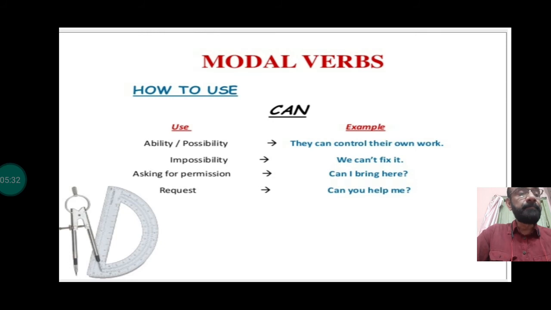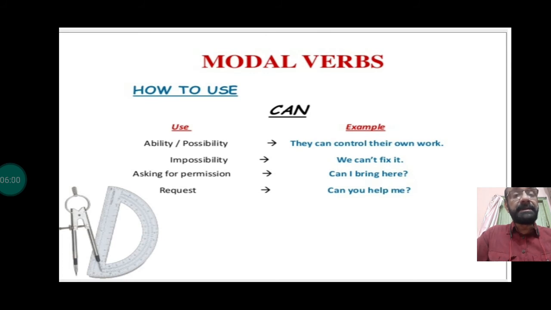This is ability. But in case of possibility, it is theoretical possibility, not necessary. In theory, it's possible. Practically, it's not possible. For theoretical possibility, we use can. You can become the Prime Minister. Everybody can become the Prime Minister of India. We all have the eligibility. But do we have the ability? That's the question. So it's theoretical possibility, not practical.